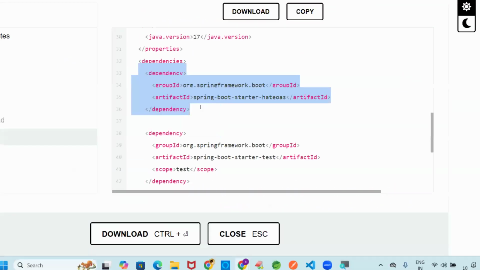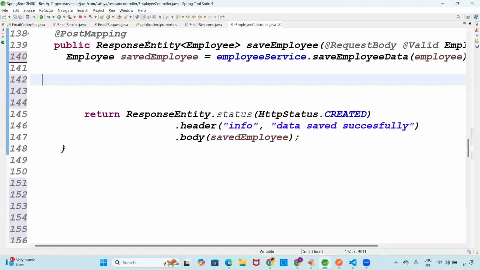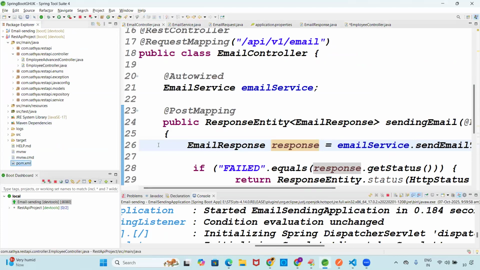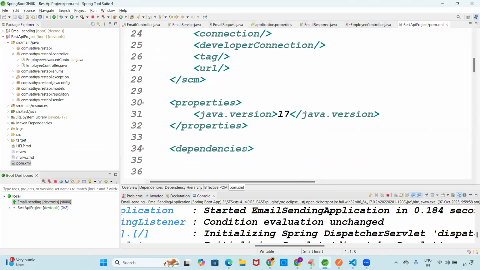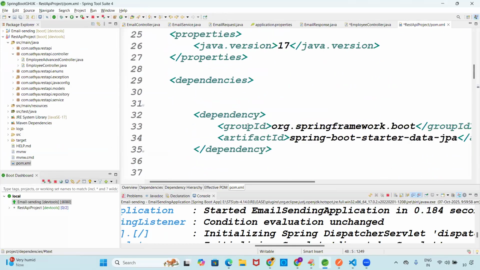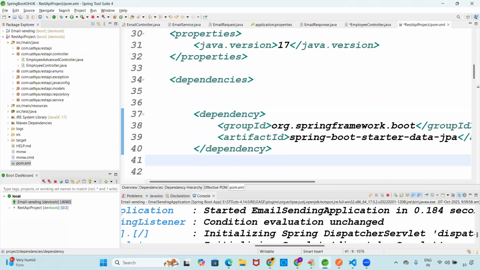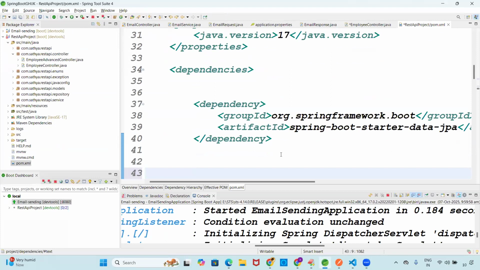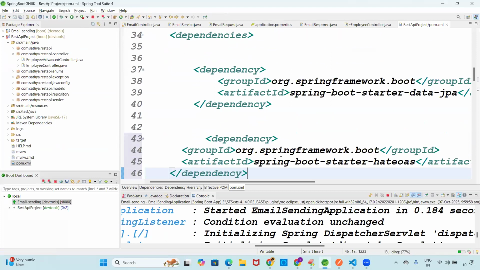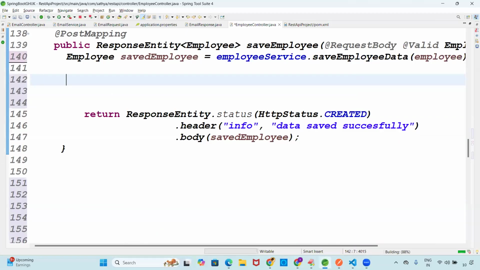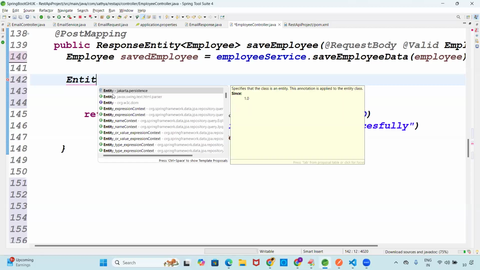Copy this dependency. Go to the project and open the pom.xml file. Here in the pom.xml, make the dependencies tag. This is the main dependencies tag. Under the dependencies, we have each dependency, so place the dependency. After placing the dependency, just reload the project. Once that is done in the controller, what class is required? EntityModel, because EntityModel is what combines them.